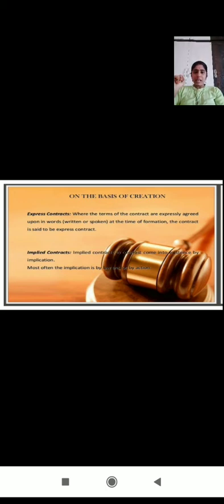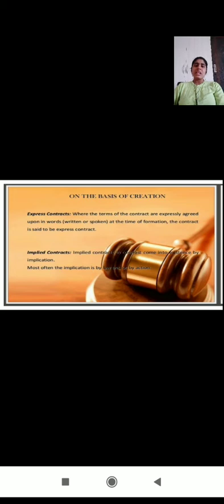An implied contract comes into existence by implication. Let me discuss one example. Suppose a bus has come into the bus stop. The passengers are waiting for the bus, and the bus has come in. The passengers are boarding the bus. Why?